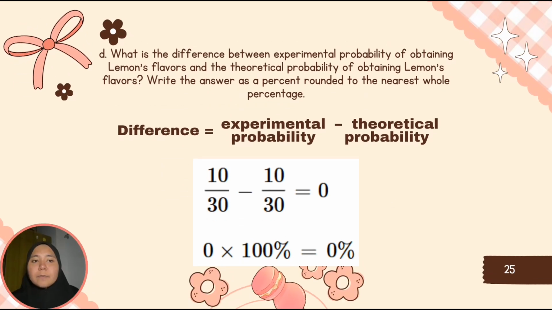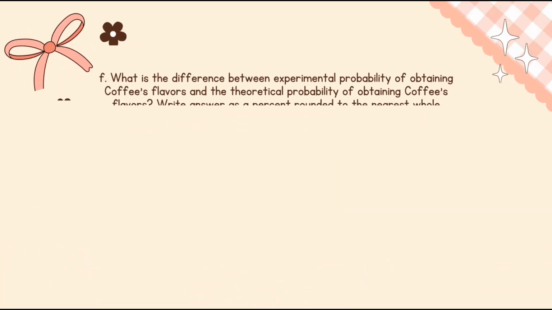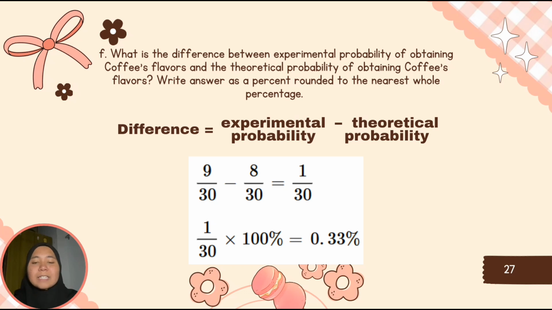So next we have to find the difference between experimental probability and the theoretical probability for lemon candy. We calculated the experimental and theoretical probability beforehand, so we minus them. After that, we multiply it with 100% because the answer is wanted in percent. For this question we do the same thing as before but for mint candy. Lastly, we do it again to find the difference for coffee candy.